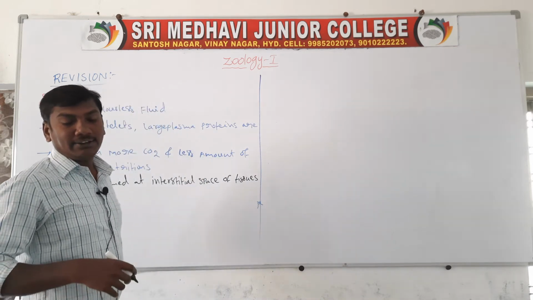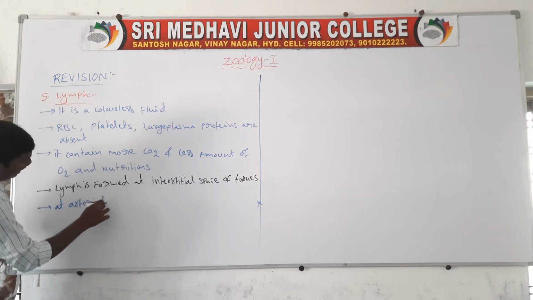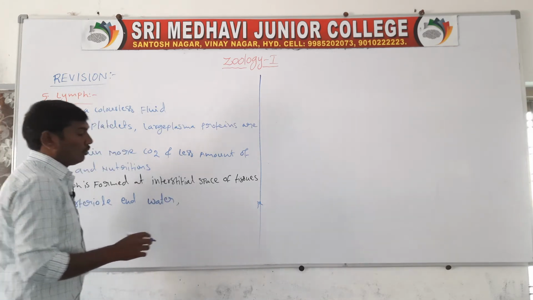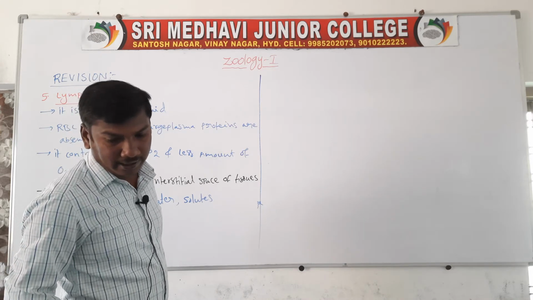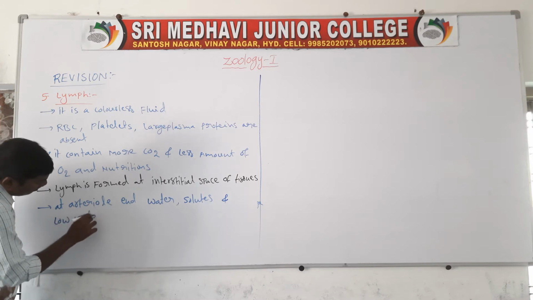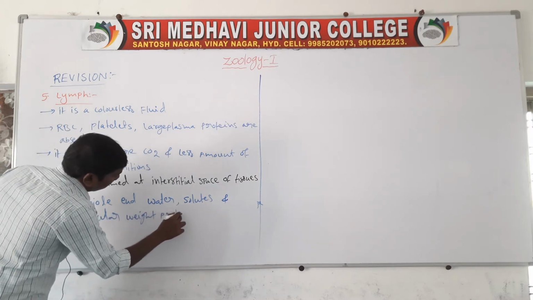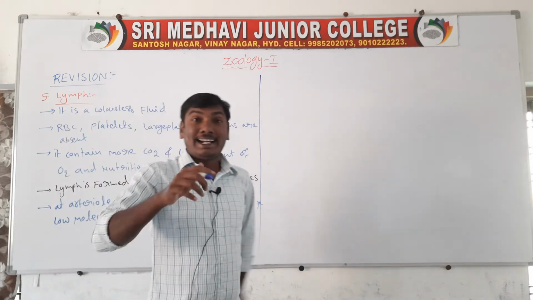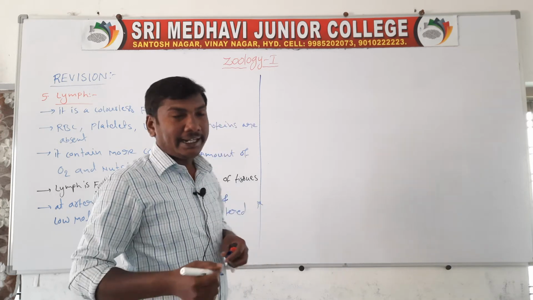At the arteriolar end, water, solutes, and low molecular weight proteins are filtered into the interstitial space.